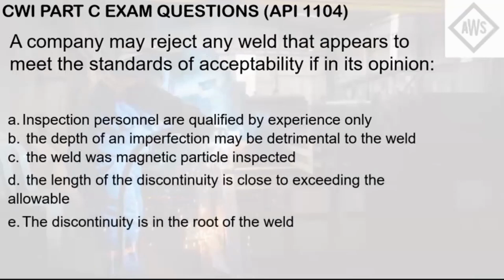This question pertains to whether the company may reject any weld that appears to meet the standards of acceptability, meaning maybe it is borderline acceptable or near the limit of acceptability, but the company may choose to accept or reject it.